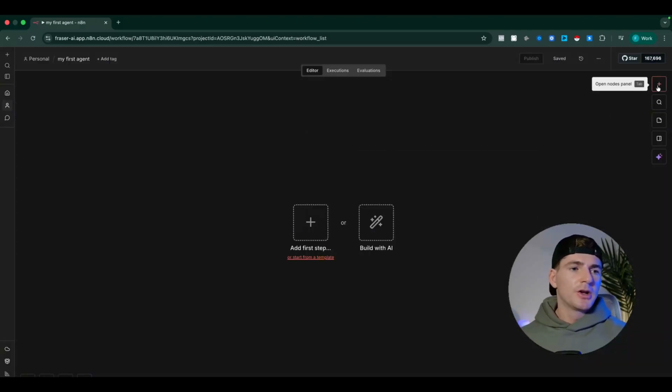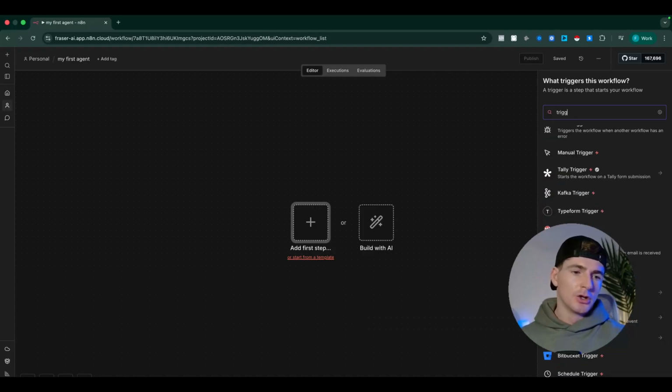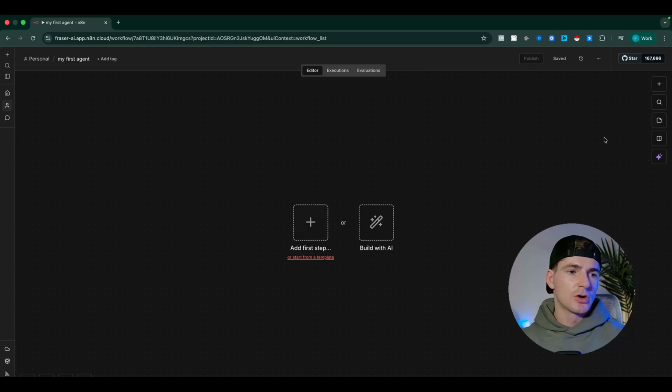This is the most important button on the canvas. This is the node panel button. So if you hit the plus button here, that's going to open up the node panel, which is where you will add all of your different nodes. You can also open that up by hitting tab on your keyboard as a shortcut.